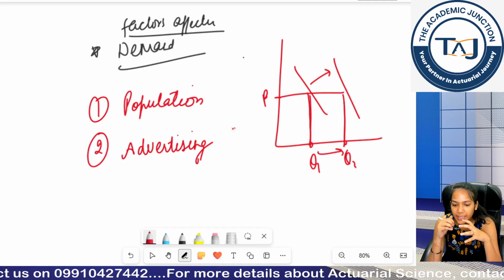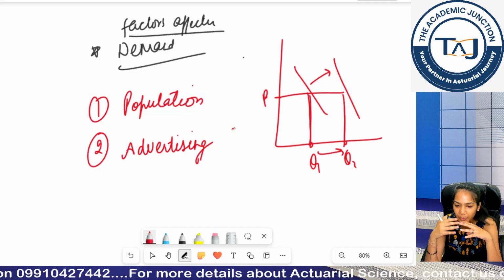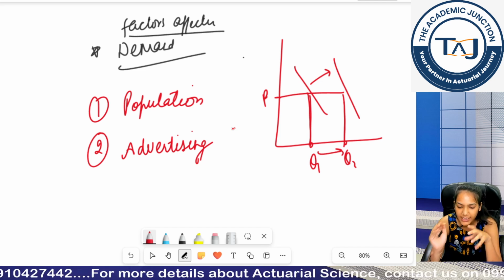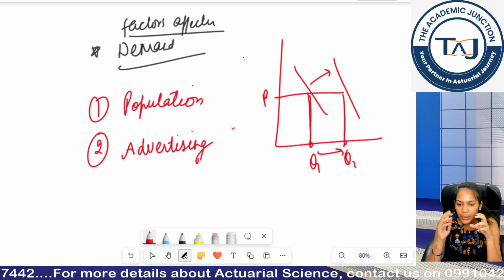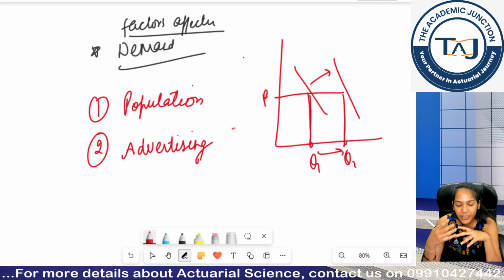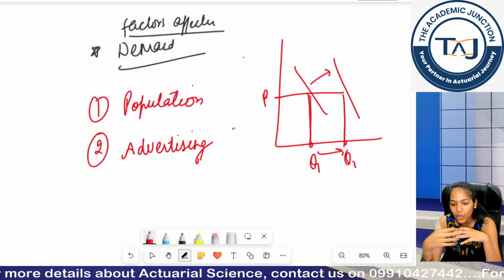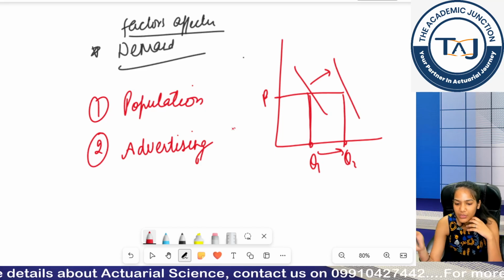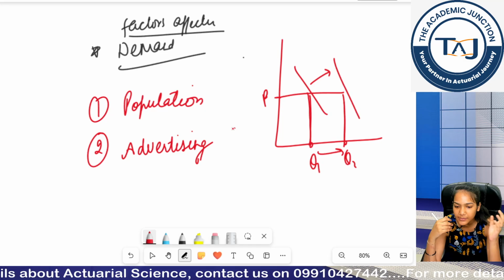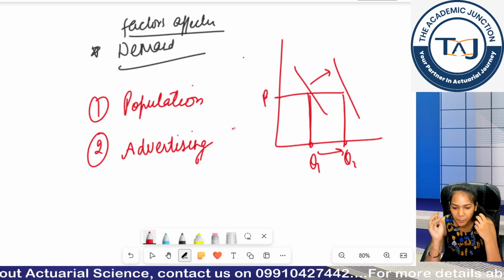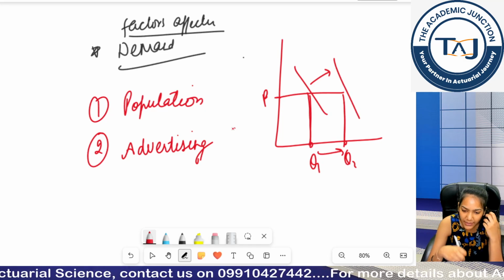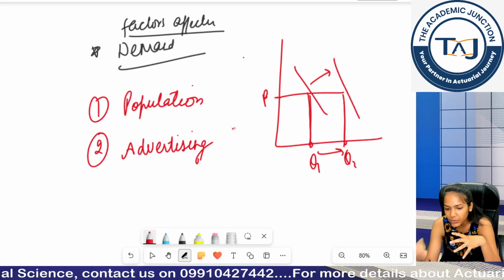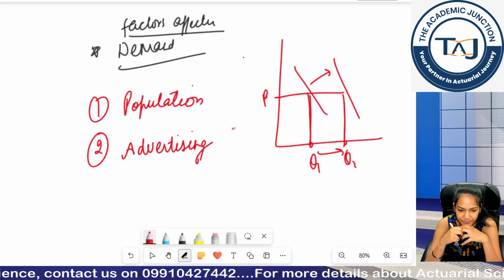For example, in year 1 you bought a particular food item that was not so advertised, you were buying it at 500, 2 quantities. But now after a year it is being advertised a lot, a lot of actors, cricketers are now promoting that product. Now even at that 500 price you could buy more of that quantity, right?